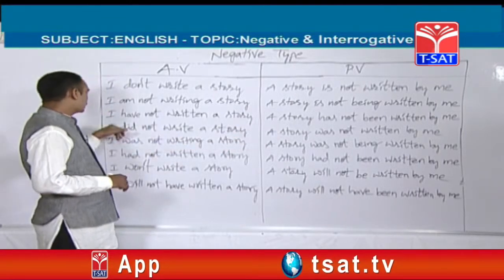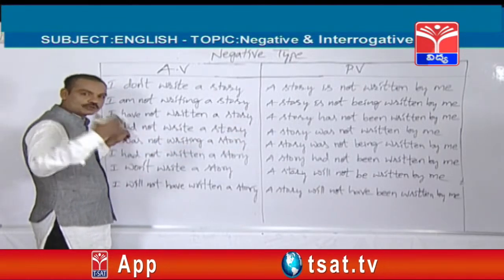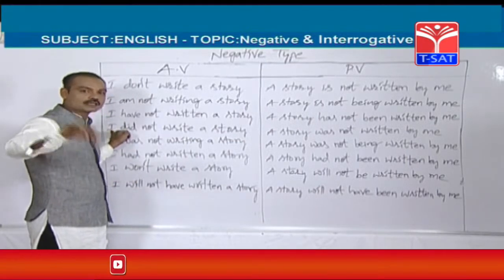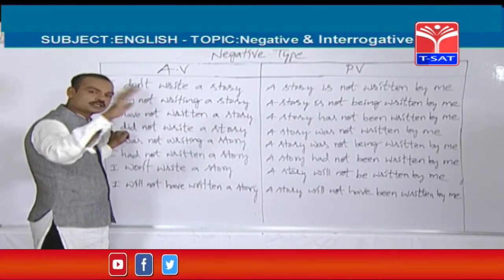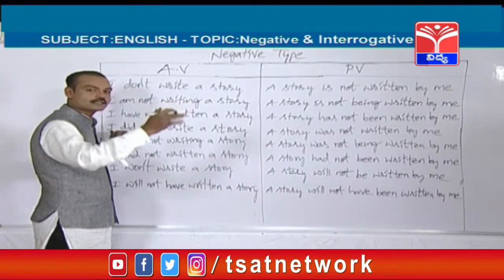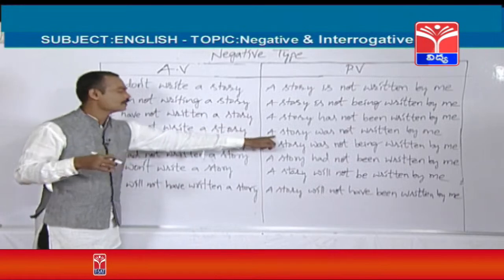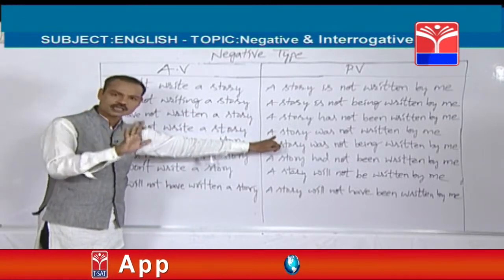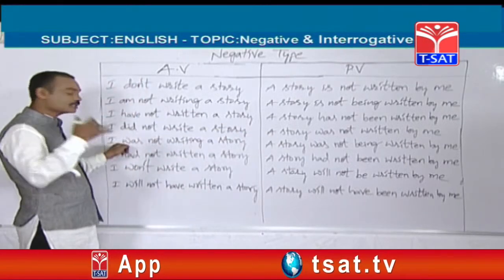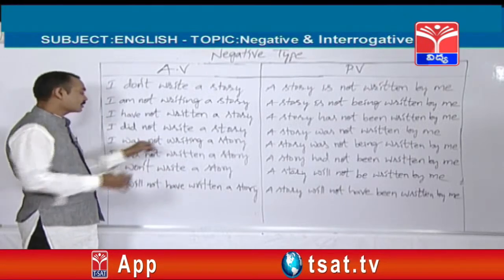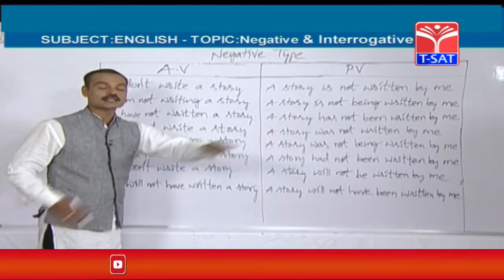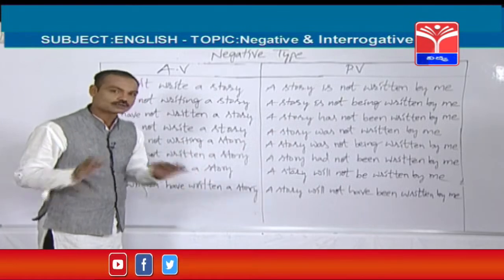If you take different pronouns, you can find some changes, but if you take nouns, there won't be any changes in nouns. Nouns should be written as they are. If the active voice starts with Kiran, the passive voice should also end with Kiran. We should not change the nouns, but we should change the pronouns. If the active voice starts with I, the passive voice should end with me. So, like that.